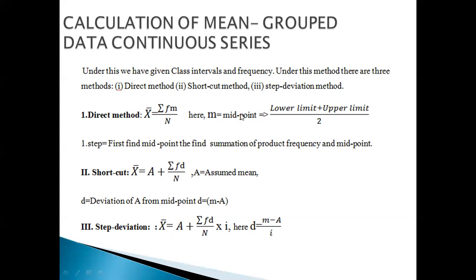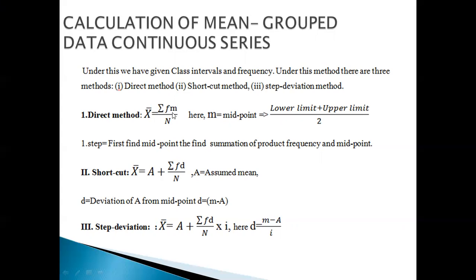I have already explained this in your first chapter, in the formation of frequency distribution, how we can calculate the midpoint. It is nothing but the midway between the upper limit and the lower limit. So we add them together and divide by 2, we will get the midpoint, M. Next, whatever frequency we are given should be multiplied.